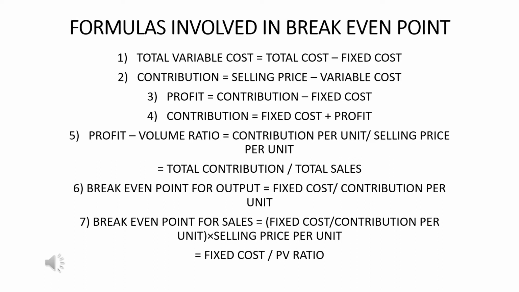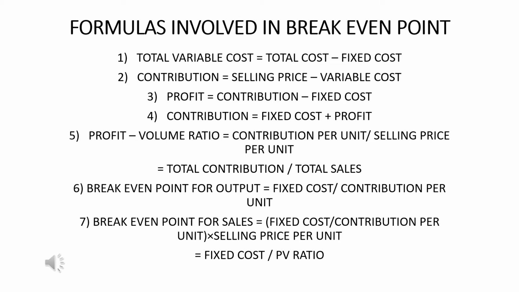If we now look at the formula for break-even point for output, it is practically fixed cost divided by contribution per unit, whereas the break-even point for sales formula is practically fixed cost divided by contribution per unit into selling price per unit. Now class, this is one very important formula, as if we multiply the entire figure here with total number of units sold, then fixed cost into total number of units sold will have fixed cost itself, as we know very well that fixed cost doesn't change with time.